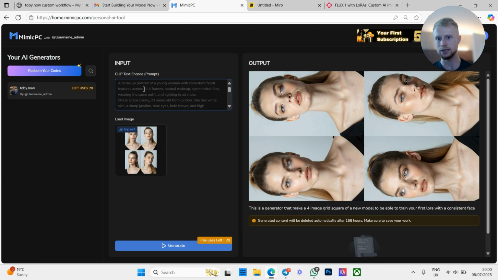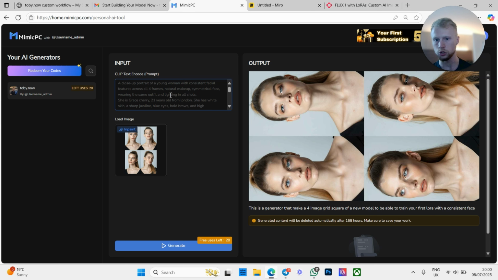The second thing, we then need to type in a prompt. We need to follow the prompt structure that's in the background here. What I'm probably going to do is put a reference prompt down here, so you guys can easily copy and paste it across. But luckily for you guys, I've got a pre-made prompt. I'm just going to copy and paste it in here. But make sure you follow this structure here.